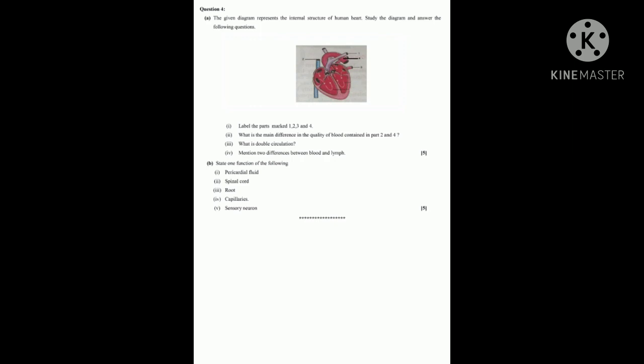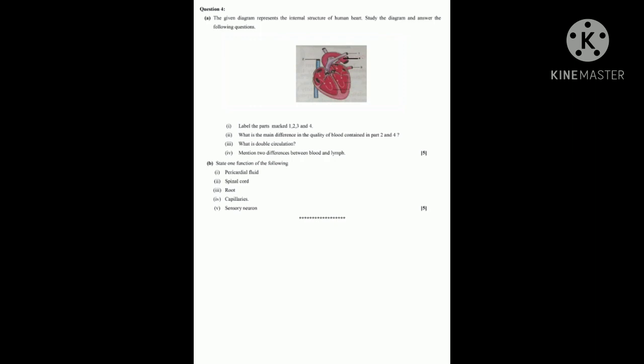Part 1 is pulmonary artery. Part 2 is superior vena cava, or you can write vena cava. Part 3, pulmonary vein. Part 4, aorta. Many of the students have not written the number. They have written the answer, but there is no number, so no marks. You have to write the number and the answer. Part 1, pulmonary artery. Part 2, vena cava. Part 3, pulmonary vein. And part 4, aorta.